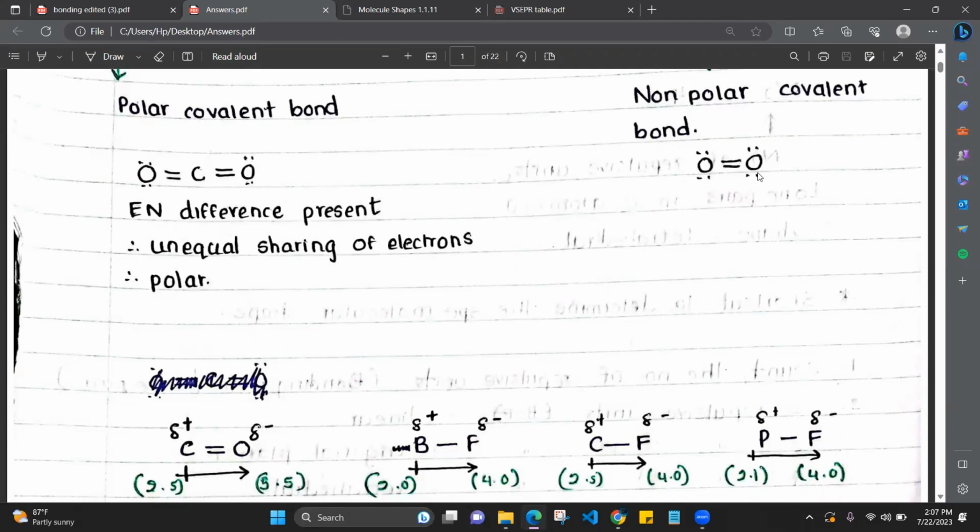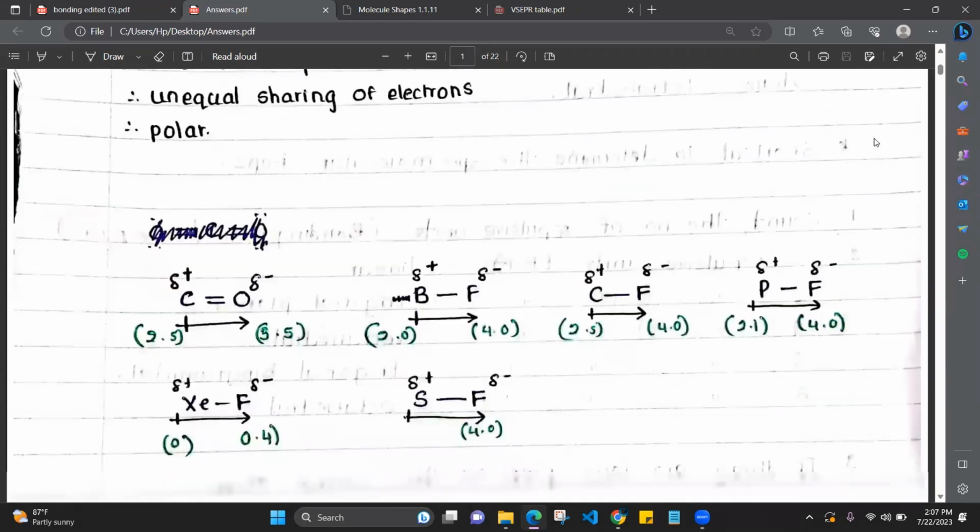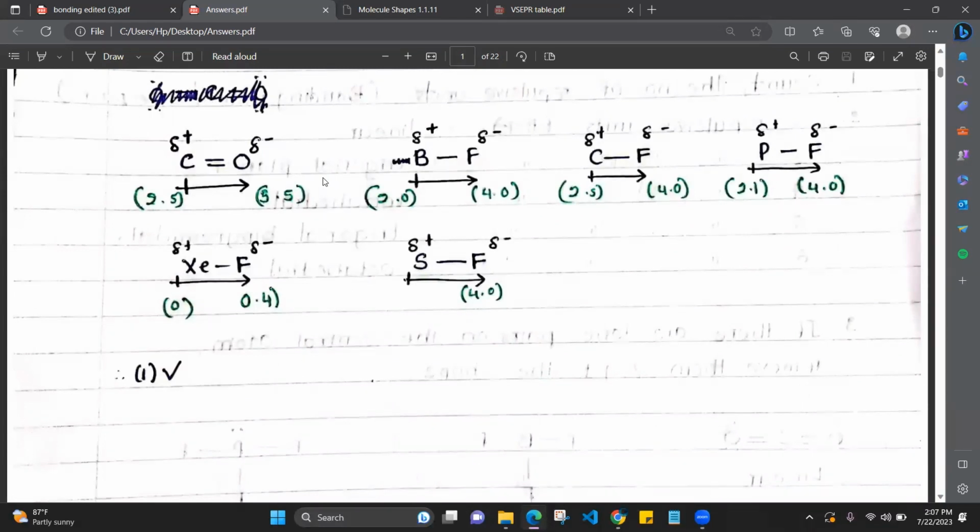So 3.5 minus 3.5 is 0, so the electronegativity difference is 0. That means the electrons are equally shared by both oxygens. It is not getting pulled towards one atom, so it is a non-polar covalent bond. Now in all the examples given to us, in carbon dioxide, the carbon-oxygen bond is a polar covalent bond.